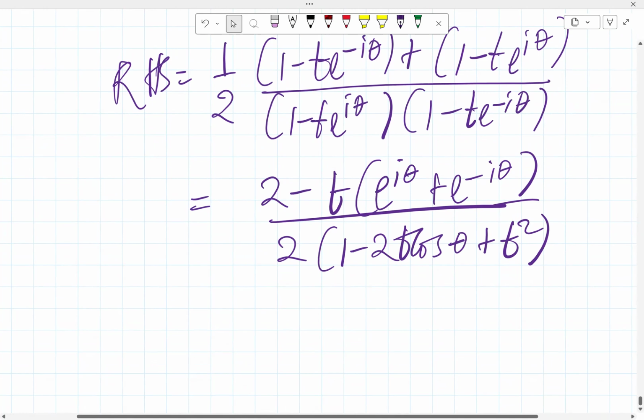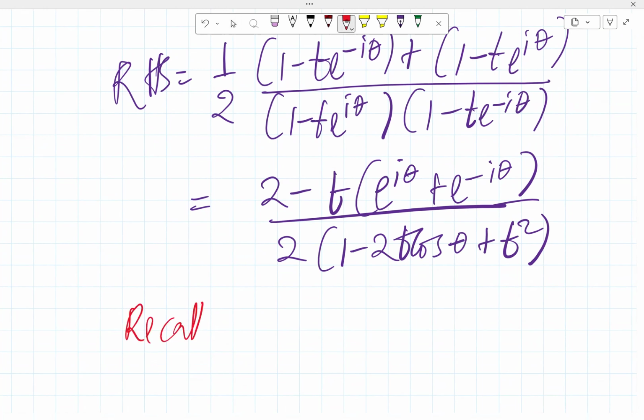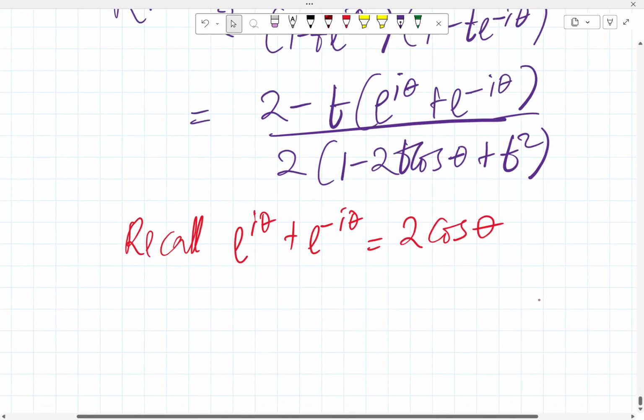So of course that's using e. If we use e raised to i theta, we can recall that e raised to i theta plus e raised to minus i theta is equal to 2 cos theta. That makes sense because this is cos theta plus i sin theta, and cos theta minus i sin theta. So the plus or minus i sin theta will cancel out, and we have cos theta plus cos theta, that's 2 cos theta. So in that case, the right hand side will now be equal to